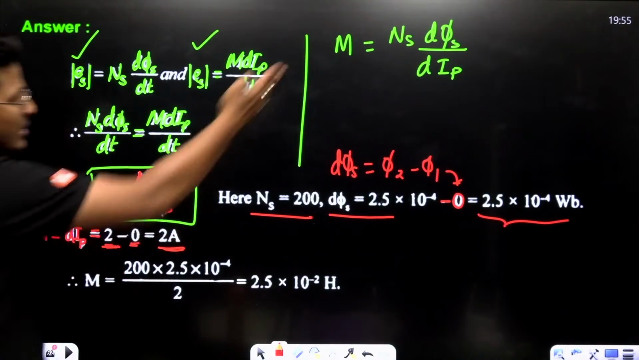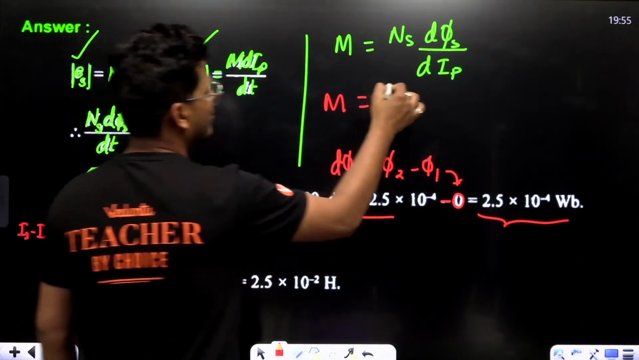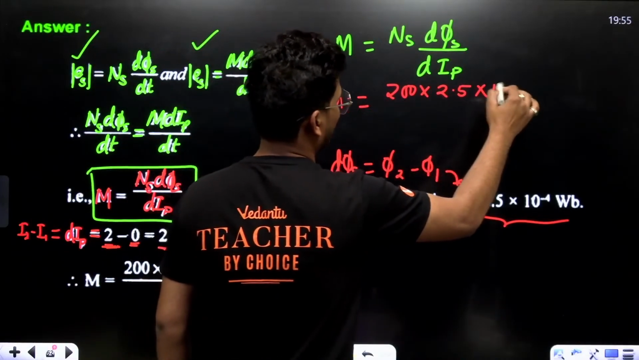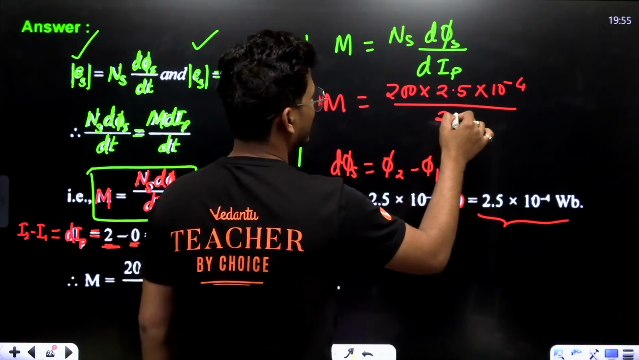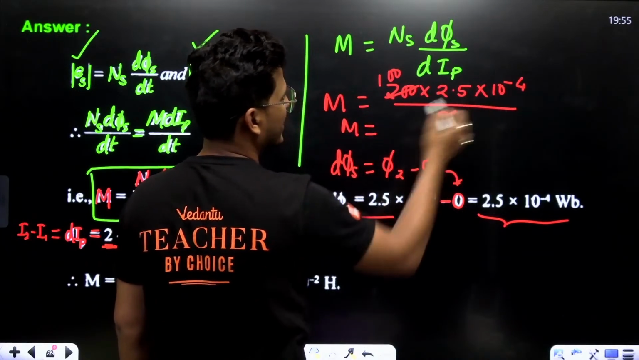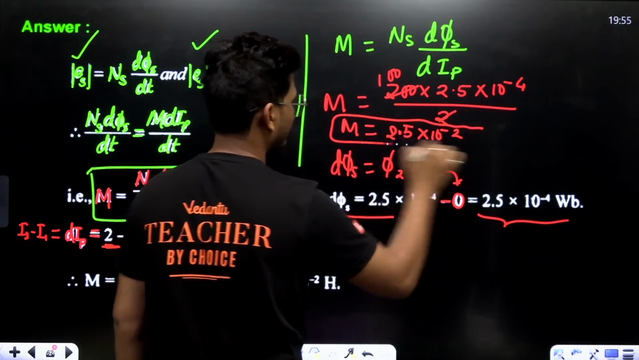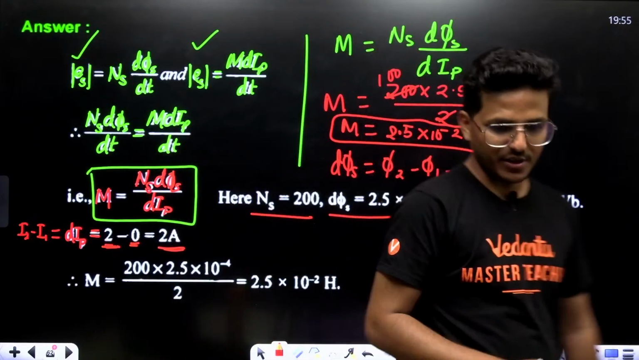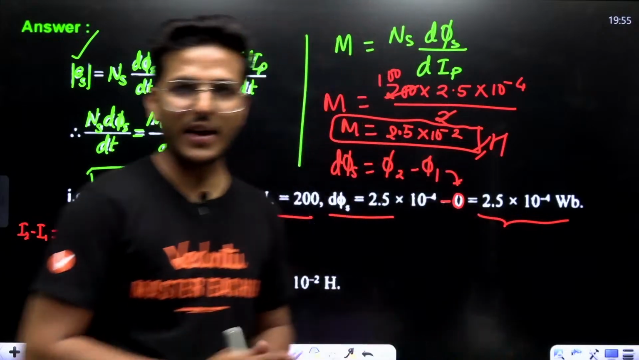So you just put all these values, that is M equals Ns, that is 200, into d phi s, that is 2.5 into 10 to the power minus 4, upon dIp, that is 2 ampere. Just cancel out. This is 100 times M, which is equal to 2.5 into 10 to the power minus 2. Is it Henry? Unit of mutual inductance is Henry. Is it? Okay, fine.